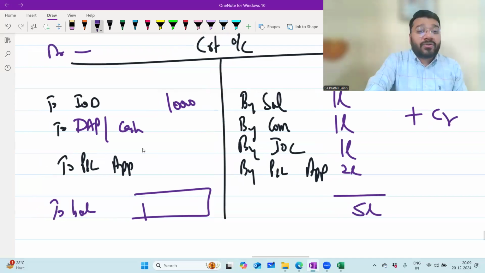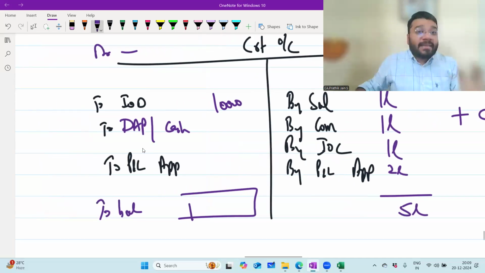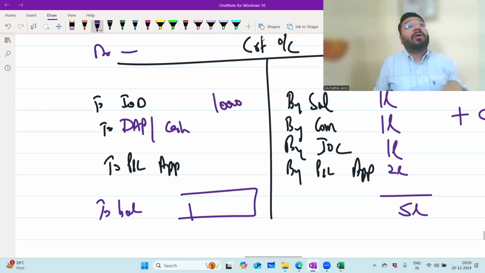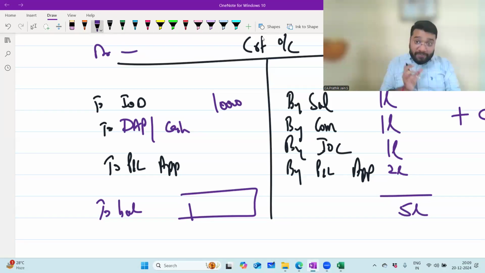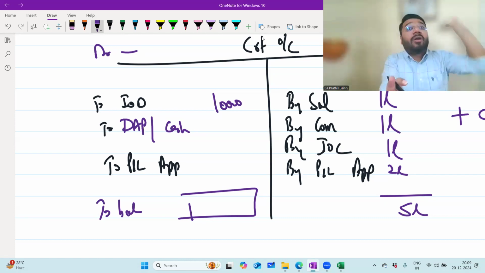Out of this 4 lakh 90,000, the balance is 490, no? Yes, sir. The partner has already withdrawn 1 lakh as drawing against profit. So what will I say? In this 5 lakh I'm going to give you, I'll minus the 10,000 you have to give me, and I'll minus the 1 lakh you have already withdrawn. Correct?